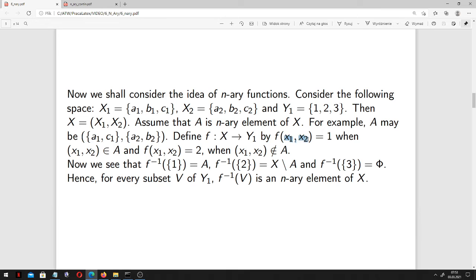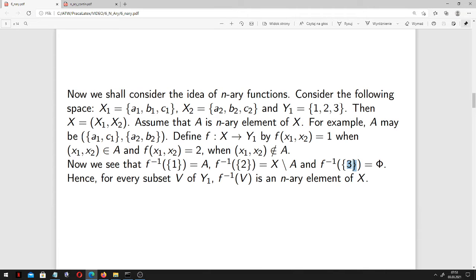We define the following function, which gets value 1 when the point (x1, x2) belongs to A, and value 2 when it does not belong to A. Now we see that the inverse image of the singleton of 1 with respect to this function is A. The inverse image of the singleton of 2 is the complement of A, and the inverse image of 3 is the empty set.